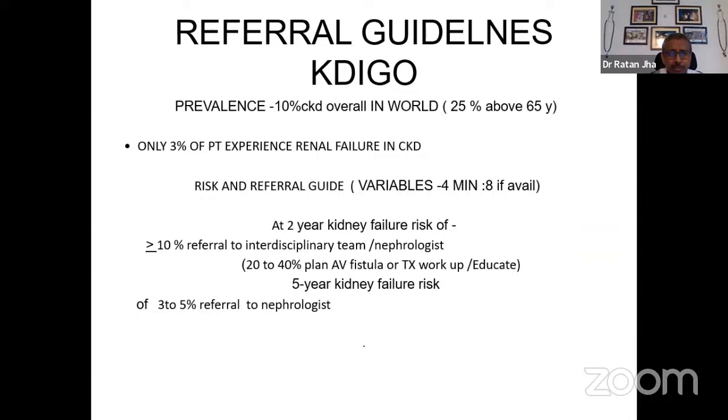They said that at 2 years, if the kidney failure risk is more than 10% based on this calculator, this patient is the right patient to refer to a nephrologist or a team where nephrologists, urologists, dietitians, etc. are there. And if the risk at 3 to 5 years is of kidney failure requiring dialysis, the patient has to be referred to a nephrologist.